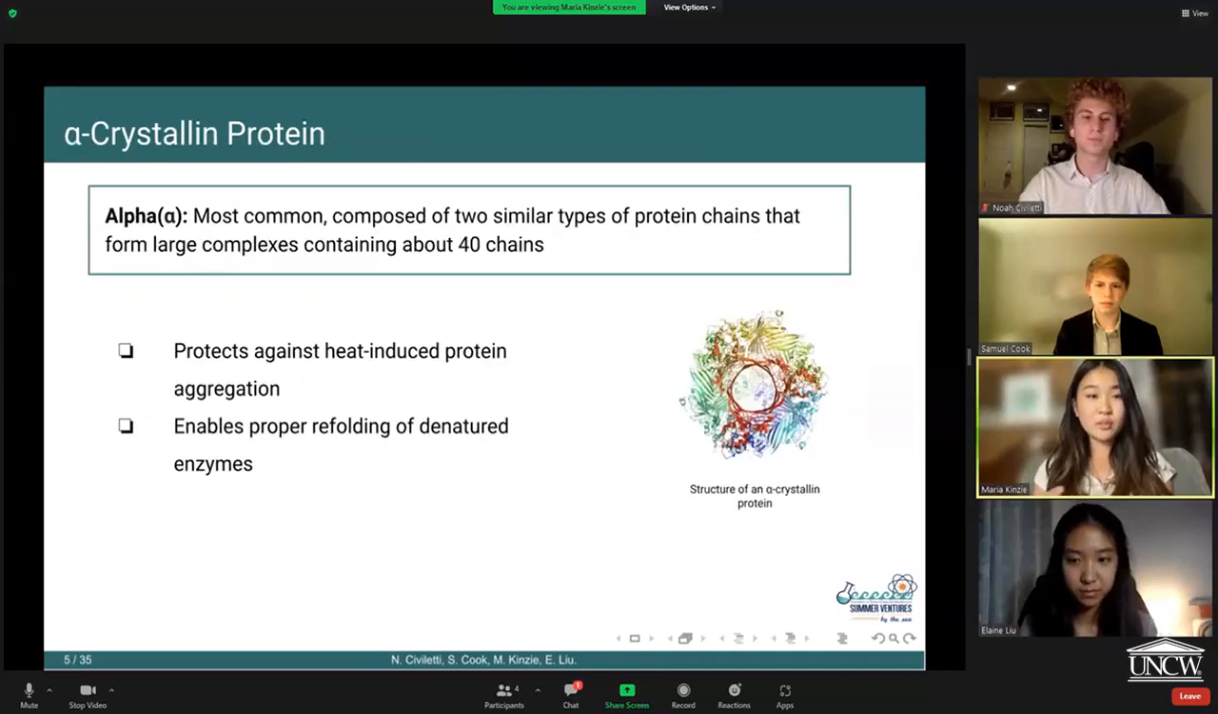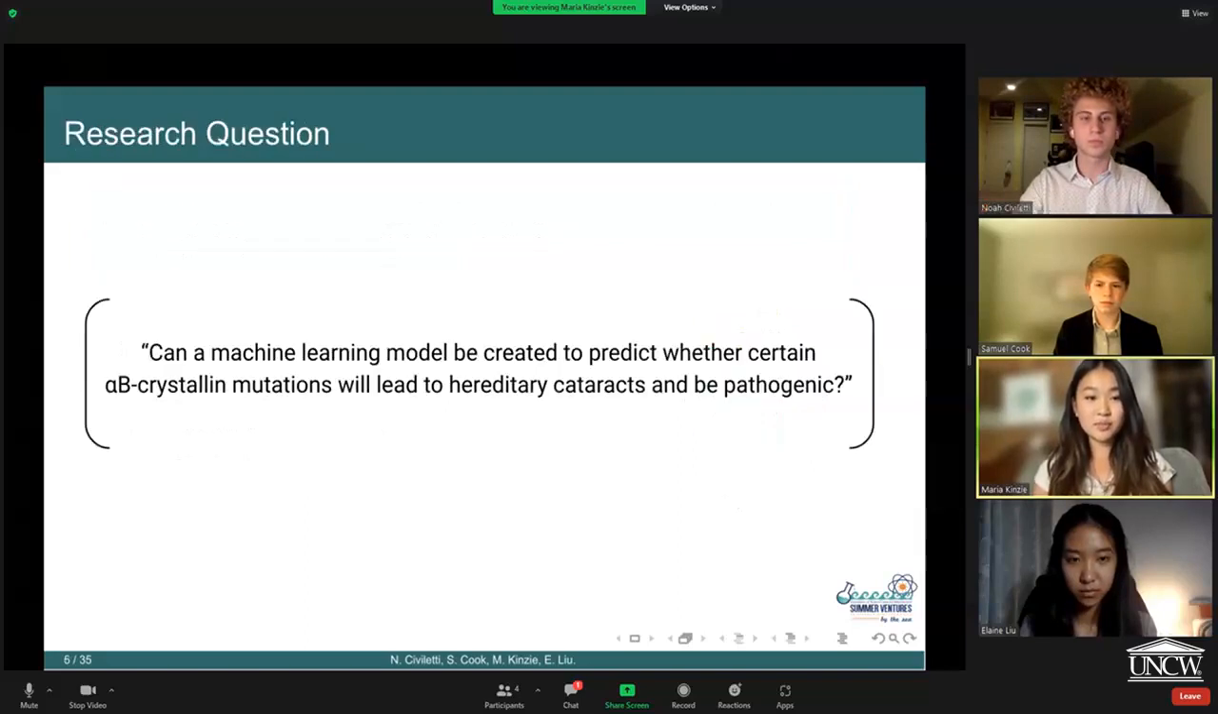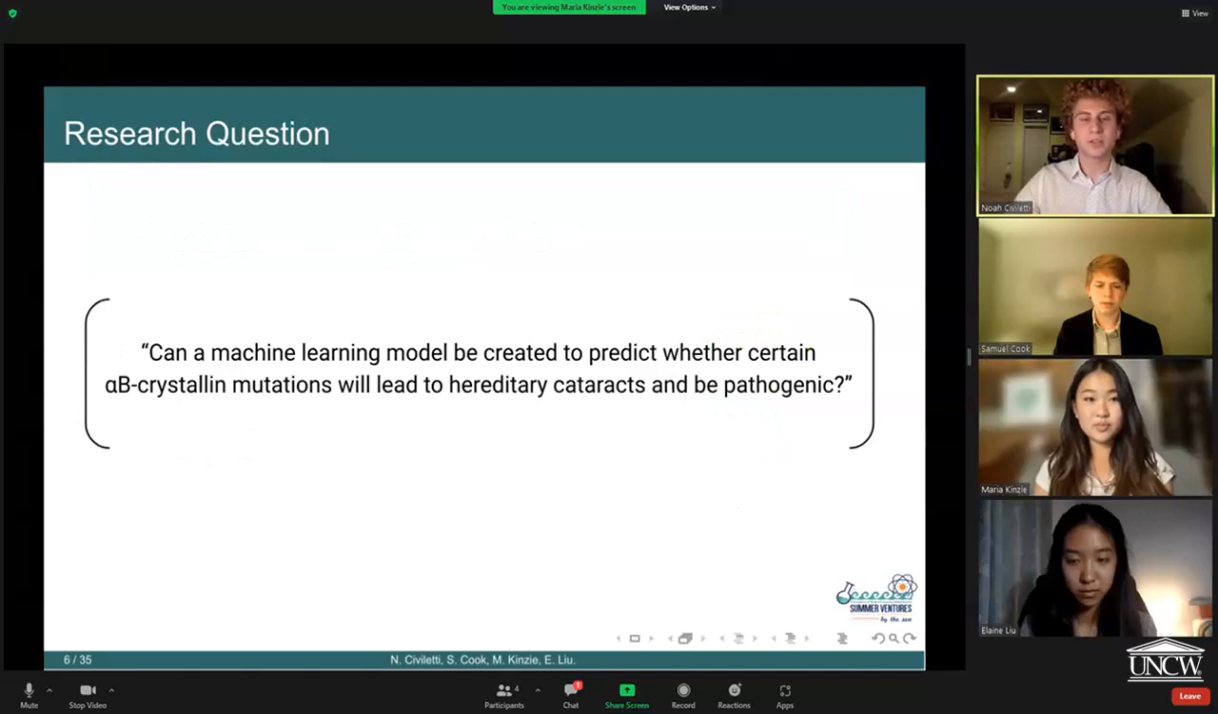Furthermore, the main alpha crystallin protein is most common and composed of two similar types of protein chains that form large complexes containing about 40. These protect against heat-induced protein aggregation, and they also enable proper refolding of denatured enzymes. So this brings up our research question: can a machine learning model be created to predict whether certain alpha B crystallin mutations lead to hereditary cataracts?